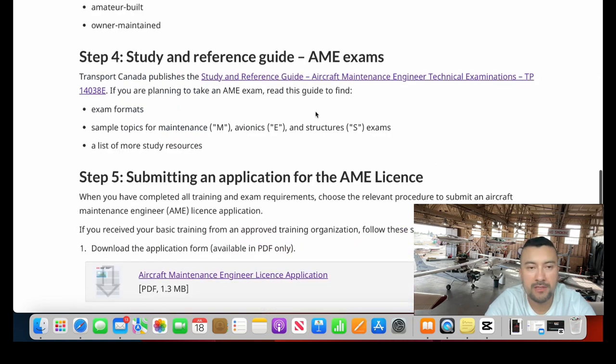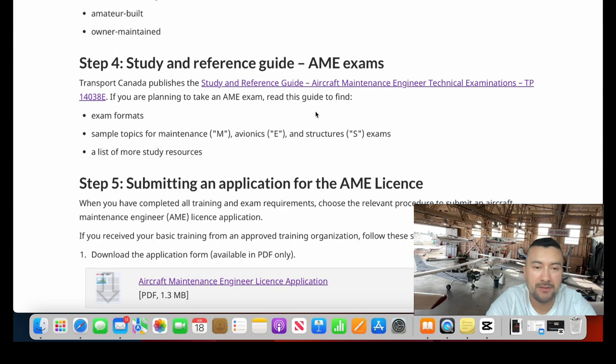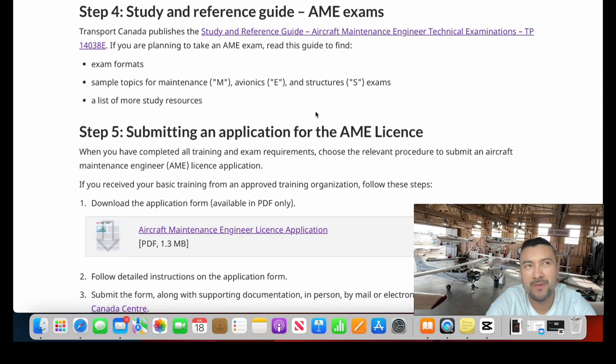Step 4 is the study and reference guide, AME exams. Oh my goodness, this is going to be really frustrating, because when you are studying for an AME examination, you want an exact guide, a reference guide, something narrowed down.